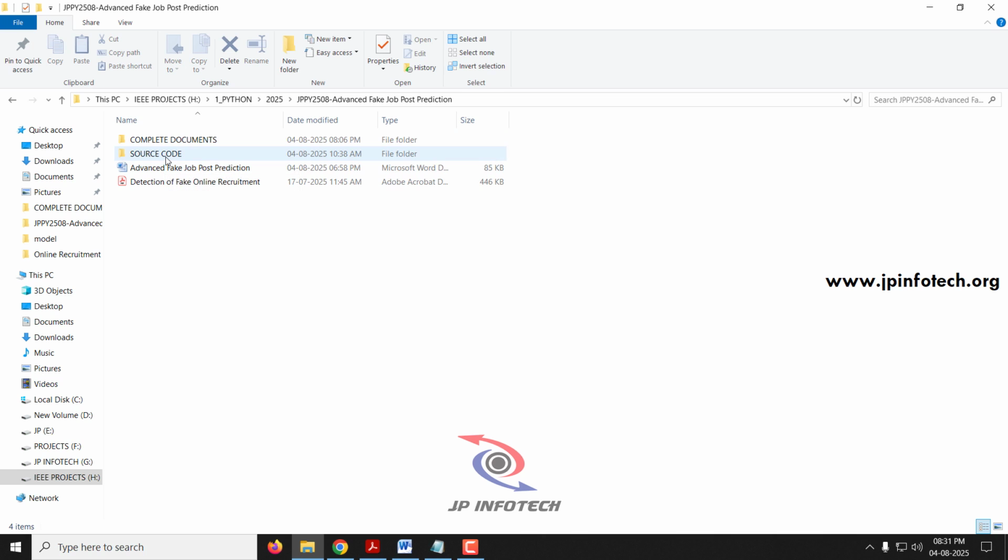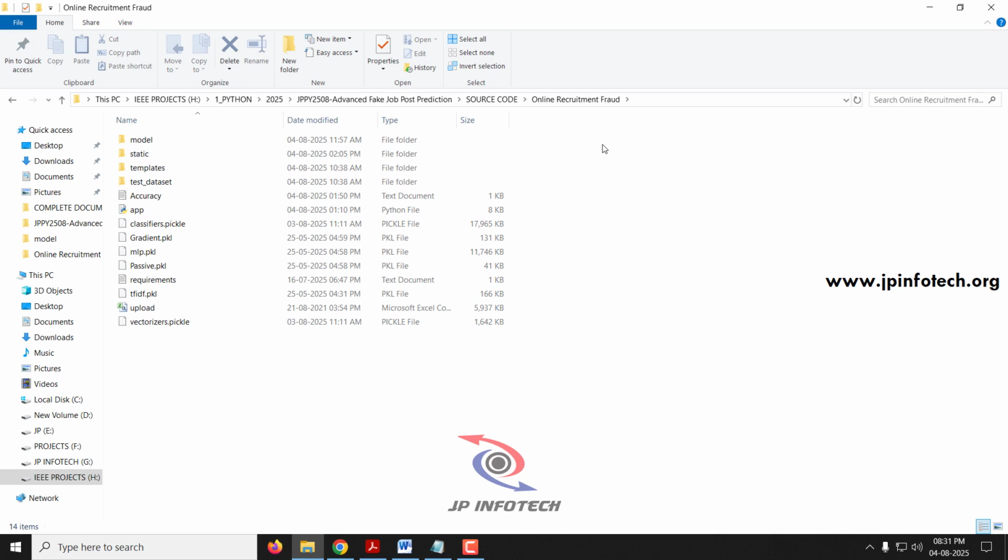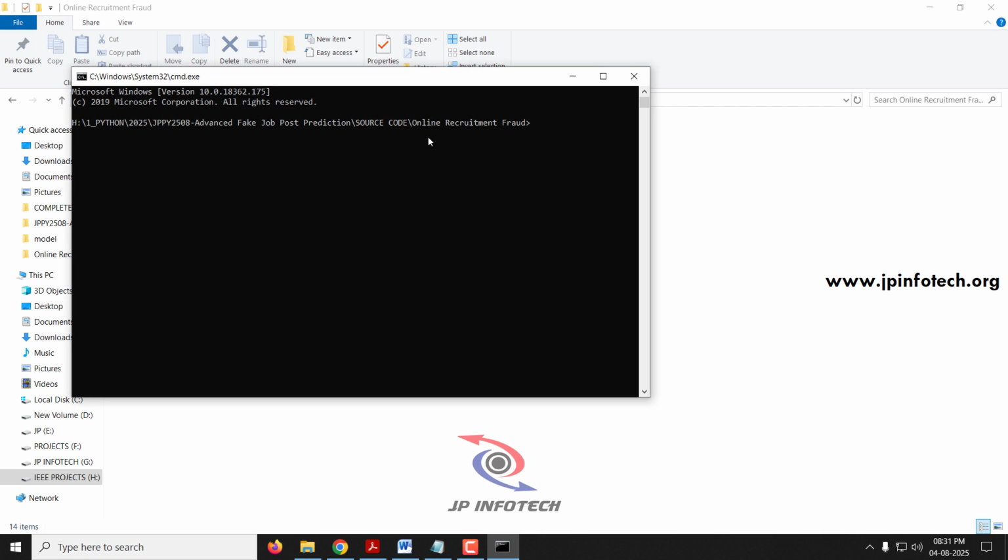Now go into the source code folder. Inside that we have this online recruitment folder, and inside that we have the app.py and other files. So here in the address bar, let me type cmd and click enter. The command prompt window opens with the exact location. Now type python space app.py and click enter, and kindly wait for a few minutes.